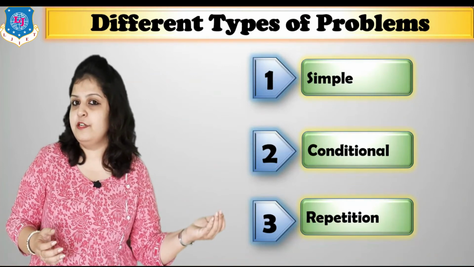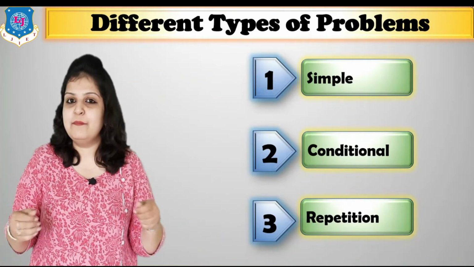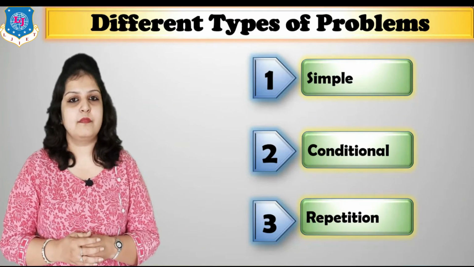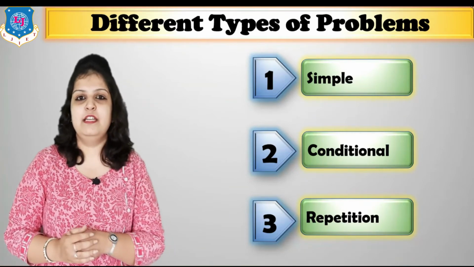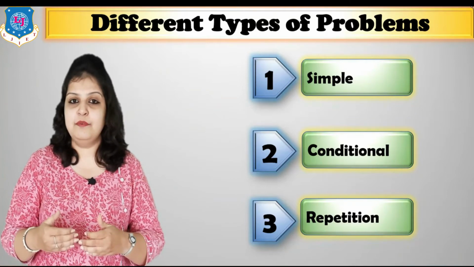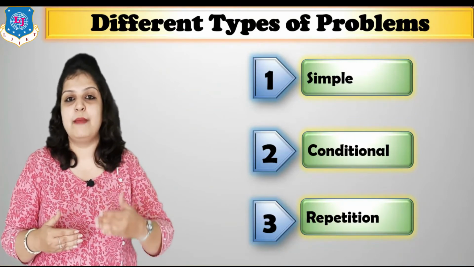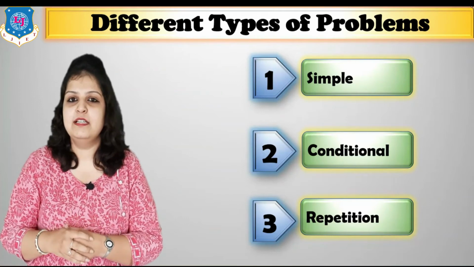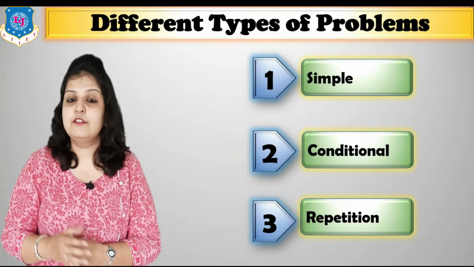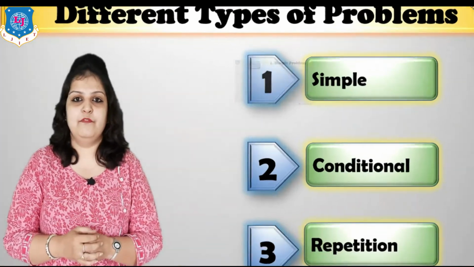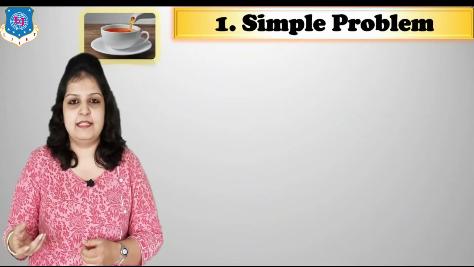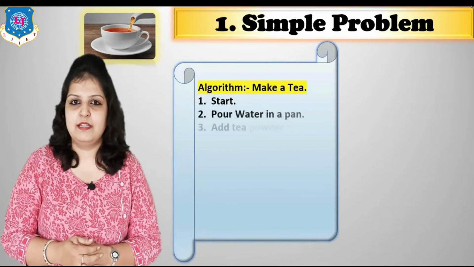Either our condition will be true or false. So that type of problem is called a conditional problem. And last is a repetition problem. Repetition means the same process we have to follow many times. It is called a repetition problem. So today we will understand these three types of problem with one simple and easy day-to-day life example: making tea.